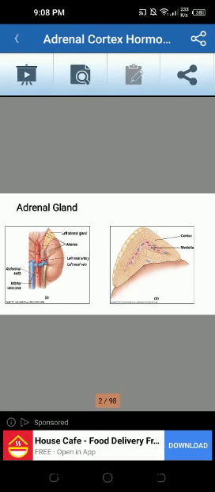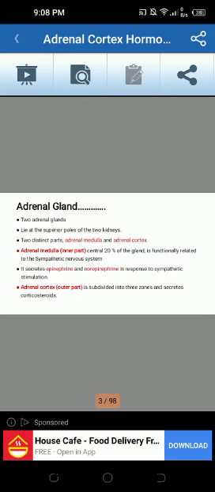Cortex hormone, adrenal gland. Two adrenal glands lie at the superior poles of the two kidneys. Two distinct parts: adrenal medulla and adrenal cortex.